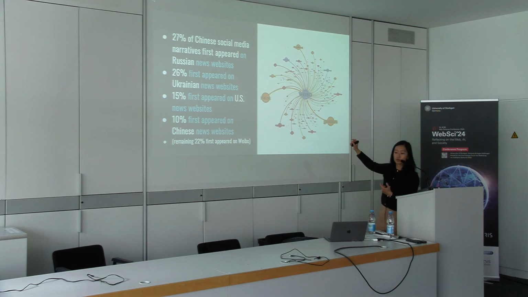And the color coding is that Russian domains are in orange, Ukrainian in red, US in purple, and Chinese in blue. I know you can't see this, but the one blue domain up here on the right is Sputnik.cn. We're saying that's a Chinese domain because it's the .cn domain, but obviously it's also a Russian outlet. And I should mention that there's a remaining 22% that we don't find coming from any of these four media ecosystems. So we say they first appeared on Weibo, but it's possible that those narratives came from some other media domain that we're not examining.